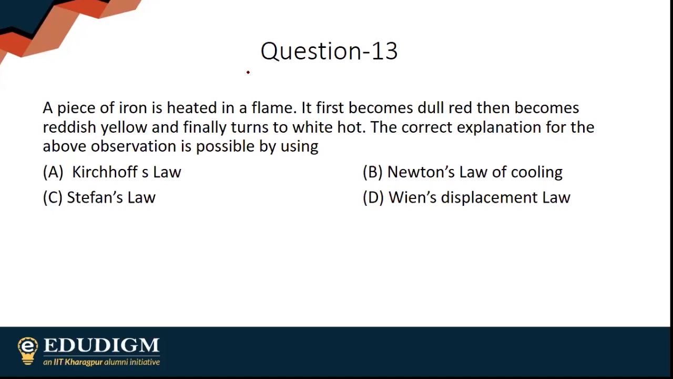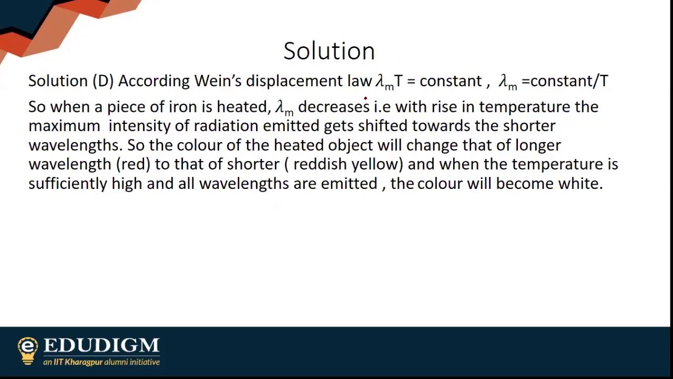It has option D, and there shouldn't be any problems. It's simply Wien's displacement law. Obviously, this is the complete explanation. As I keep increasing the temperature, lambda m shifts towards shorter wavelength. So the color of the heated object will change from red to reddish yellow, and when the temperature is sufficiently high, all the wavelengths are emitted, and the color finally becomes white. This is the explanation, Wien's law. I'm not going to go into much detail.